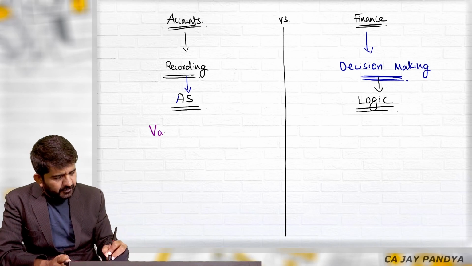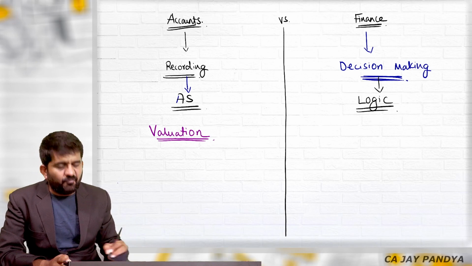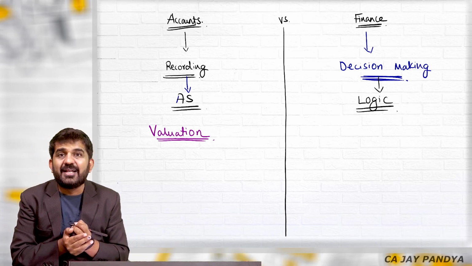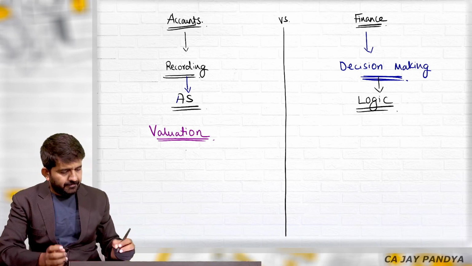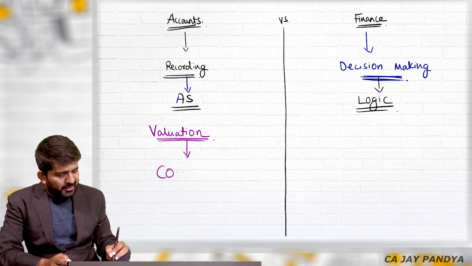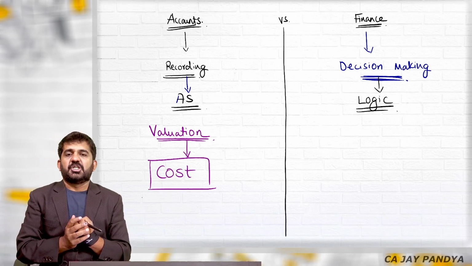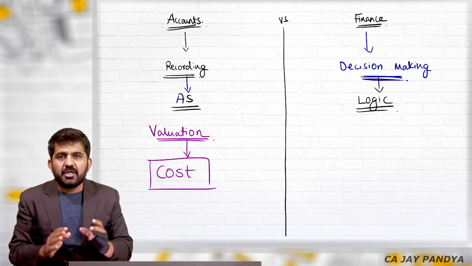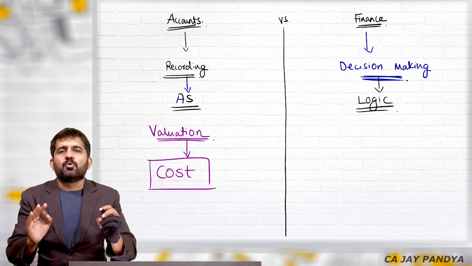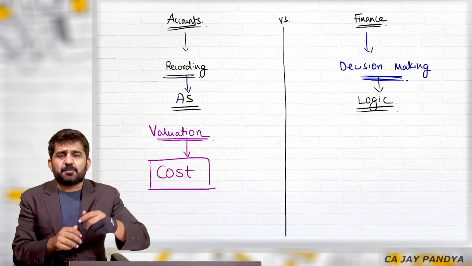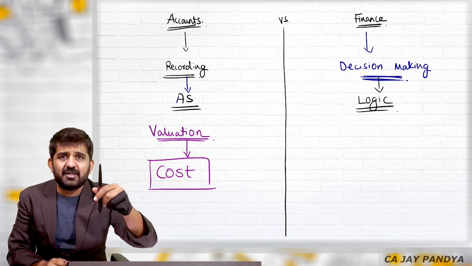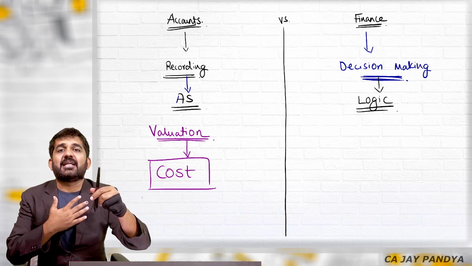Whenever something is valued in accountancy, it is valued at cost. If it is an asset, it is cost minus depreciation, but practically it is cost. Anything in accountancy is valued at cost. So this pen might be worth 1 crore rupees, but I have purchased it at 10 rupees.